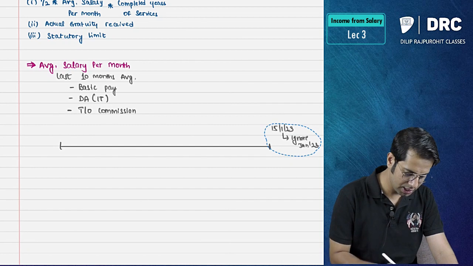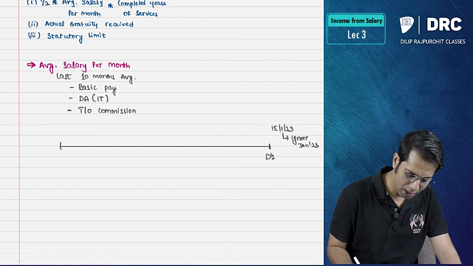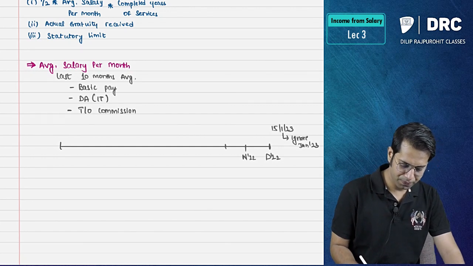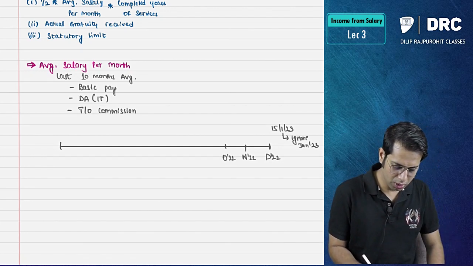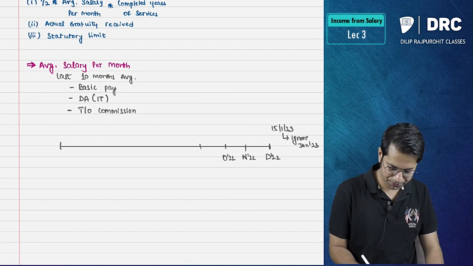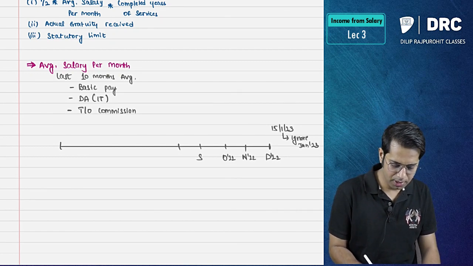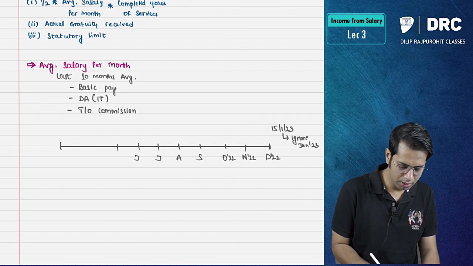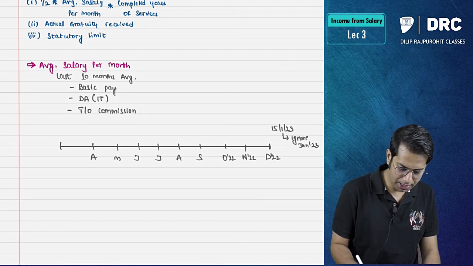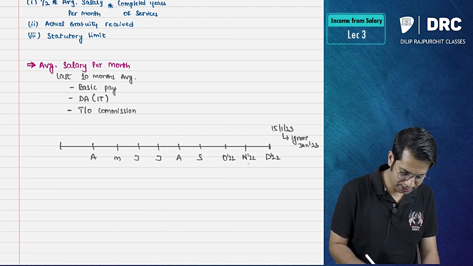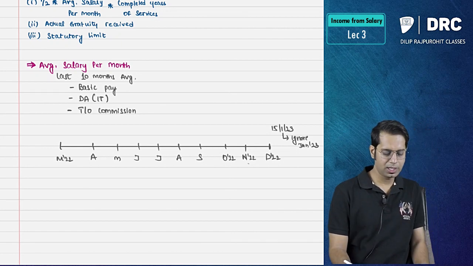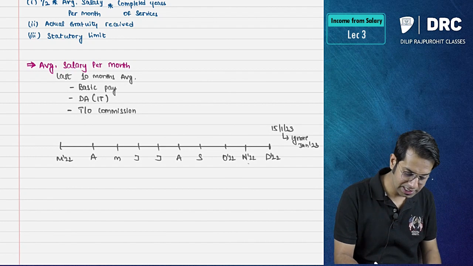So I will take what, sir? I will take December 22, November 22, October 22, then we have September, August, July, June, May, April, and March 22. So this is last 10 months.